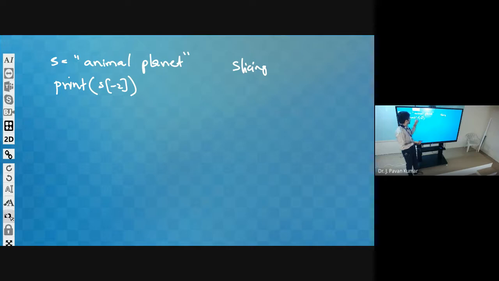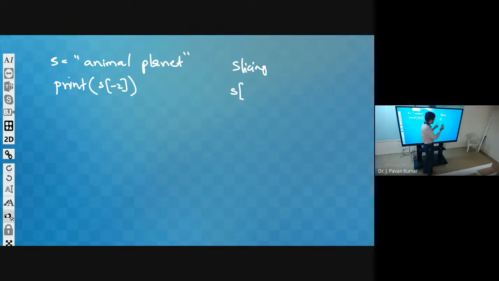So in general, intuitively, what we can think is that we have to specify indexes, isn't it? Starting from which index to which index we want to print? The first 4 characters means 0 to 3. So S of, in general we will specify the range, starting from here to here, 0 to 3.